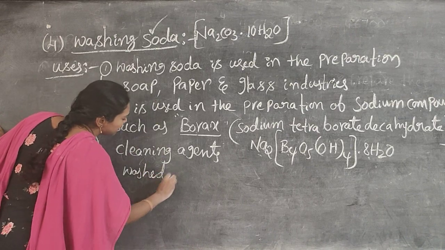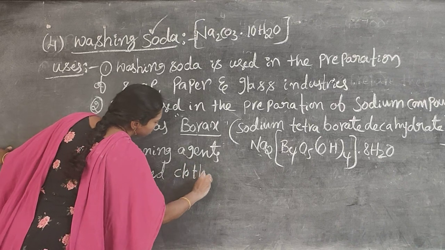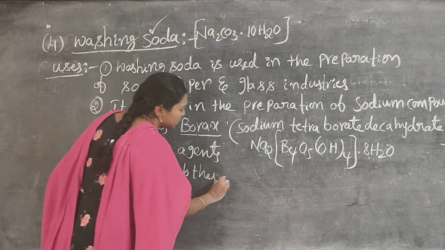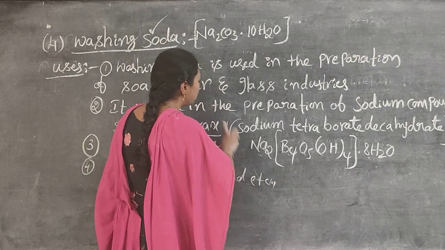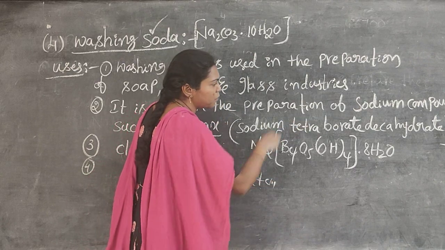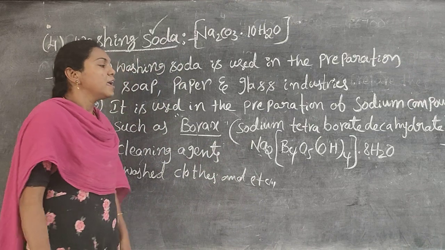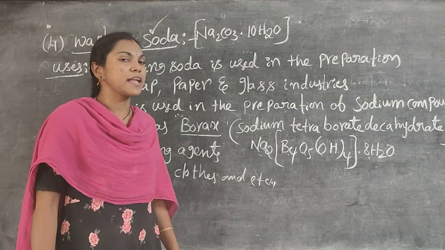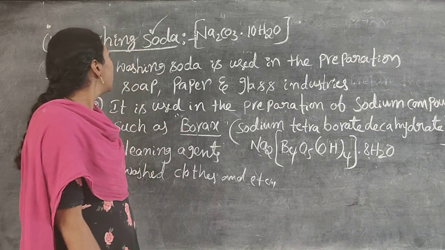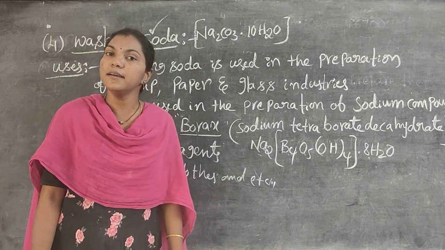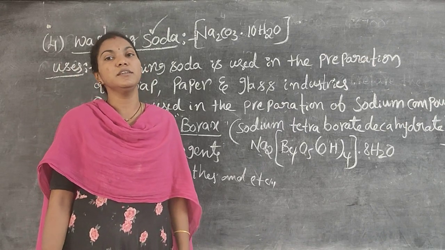Washing soda, the name itself is there, to wash the clothes. Next. Borax is nothing but sodium tetraborate decahydrate. Formula is Na2B4O5(OH)4 8H2O. This is the preparation of washing soda and the uses of washing soda.